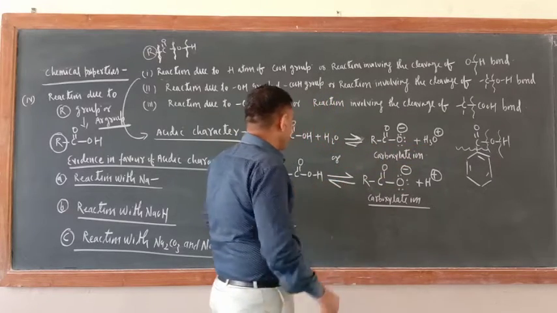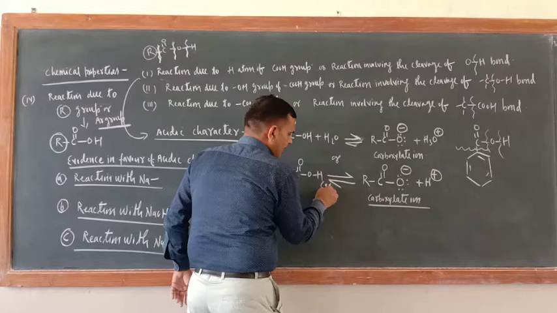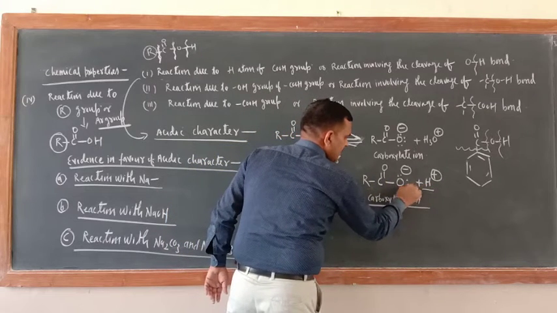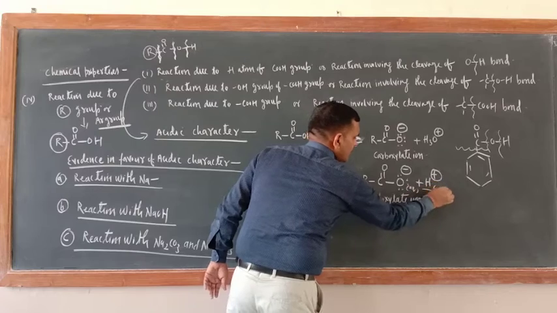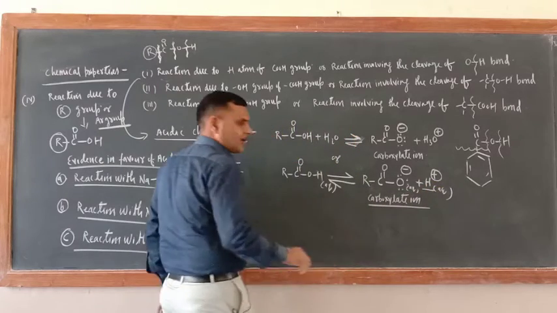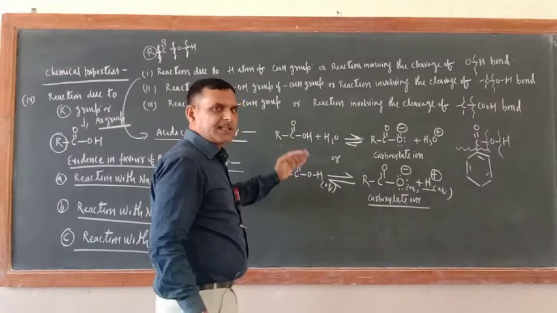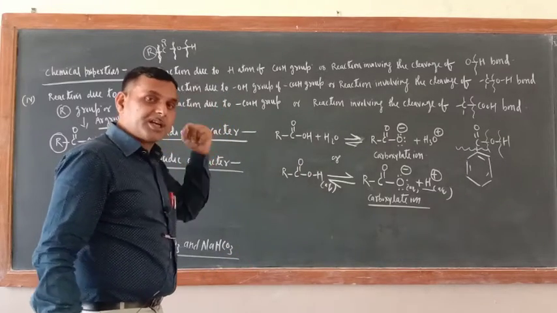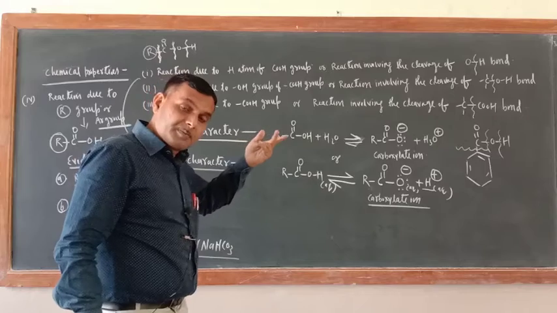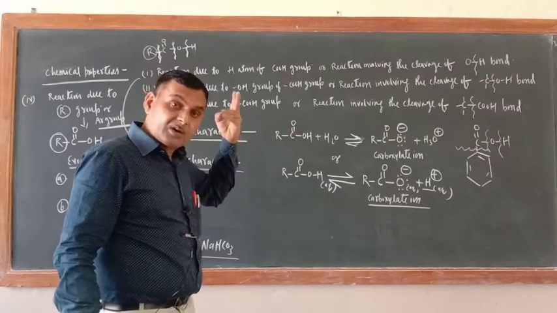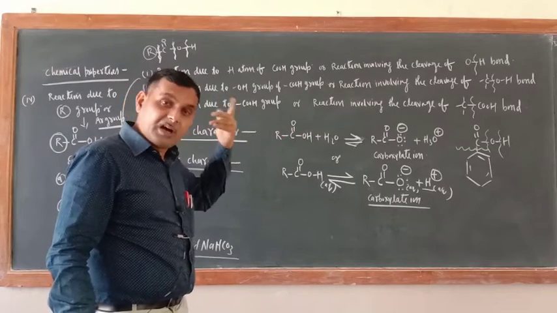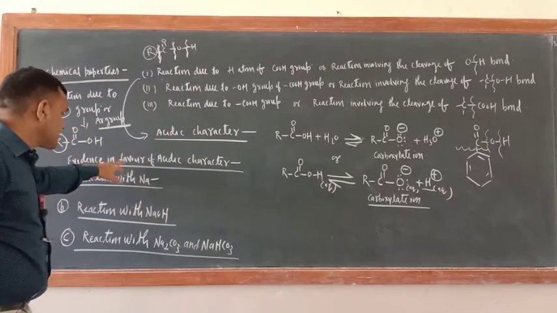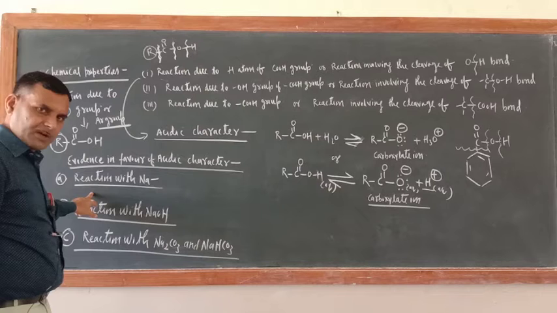If you are not taking water, then you can write here aqueous, and you can write second reaction. So here also what is removed? H positive is removed. Correct or not? So what is the meaning of this one? It is acidic in nature. Now if it is acidic in nature, it must react with the bases, as alcohol has reacted, phenol has reacted. So it should also react with them, as evidence in favor of the acidic character of carboxylic acid.